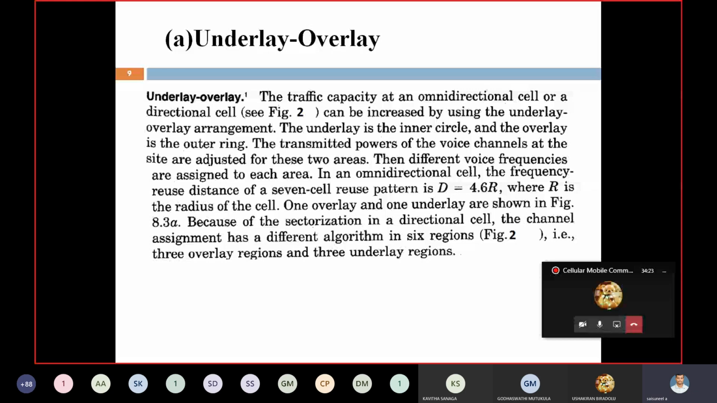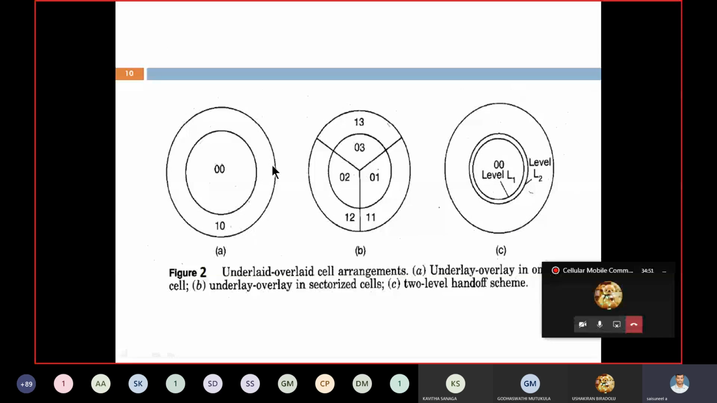In the underlay and overlay technique, we divide the cell region into two parts: under and over. See this figure. The first figure shows only a single circle. The type of antenna we are using at the center of the base station is an omnidirectional antenna, which radiates power equally in all directions. That's why we are getting a circular shape.